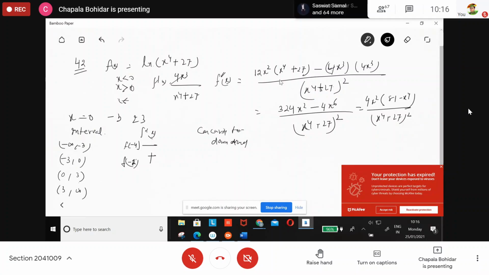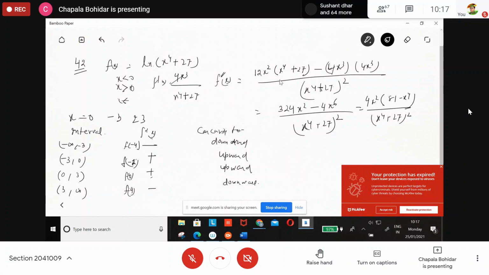Then 0 to 3, f of 1, positive, so upward. Then f of 2, positive, so upward. Then 3 to infinity, f of 4: negative, so downward. So the concavity goes downward to upward.